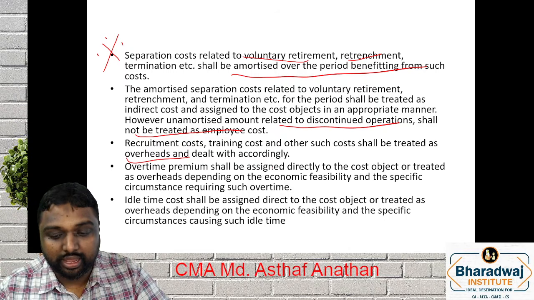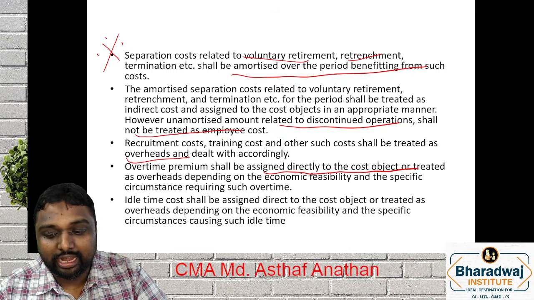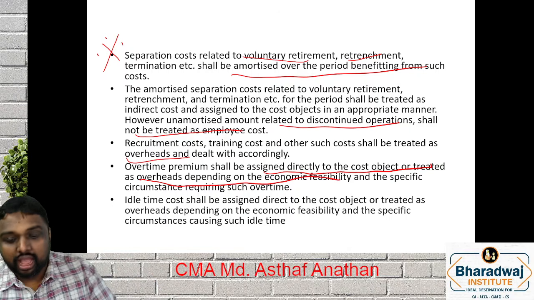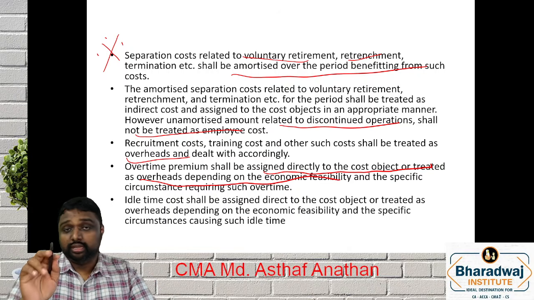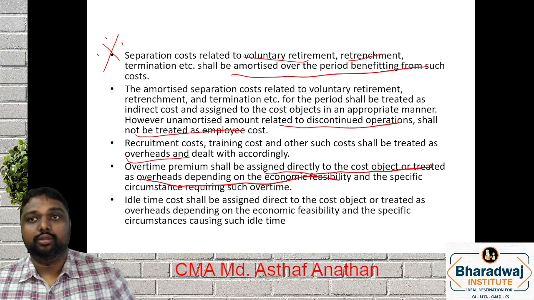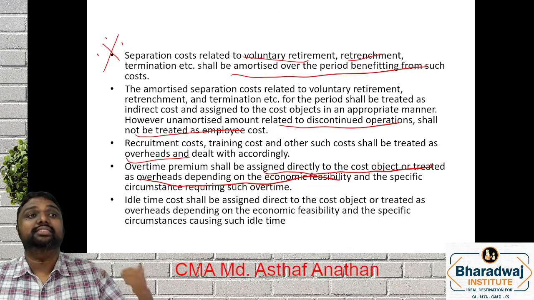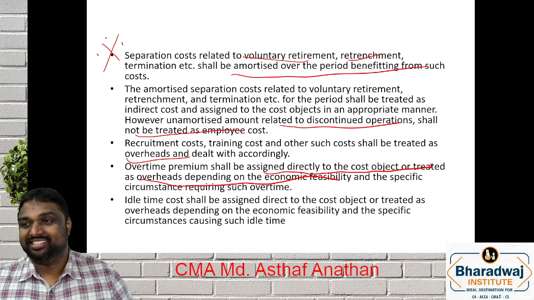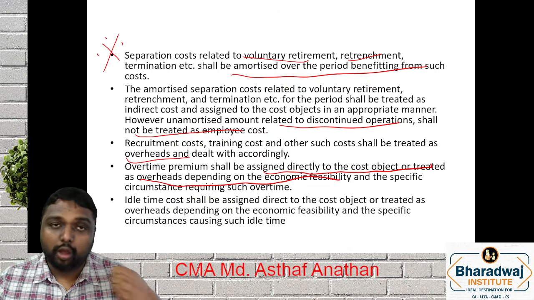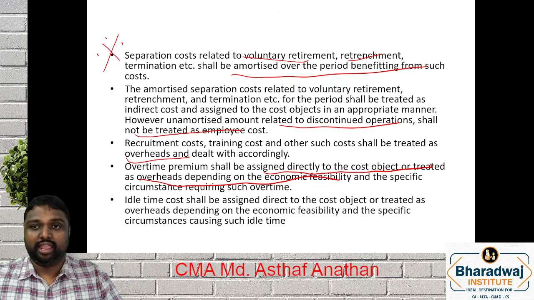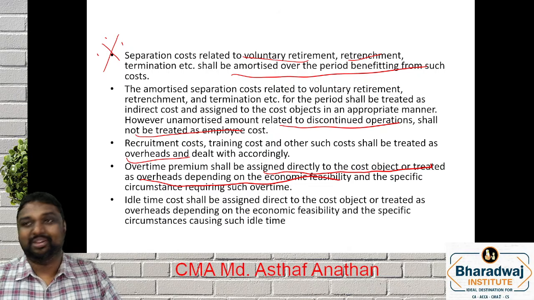Overtime shall be assigned directly to the cost object or treated as an overhead, depending upon the economic feasibility. You might have learned this in detail in Group 1. I will tell you the reason. Suppose at the customer's discretion, the customer says I want the job done very fast, do it as overtime work. Now it is the customer's discretion to work overtime, so you can treat it as an employee cost.